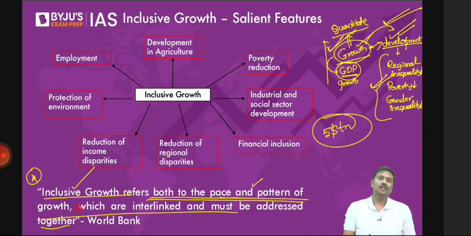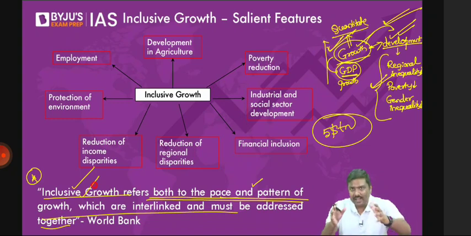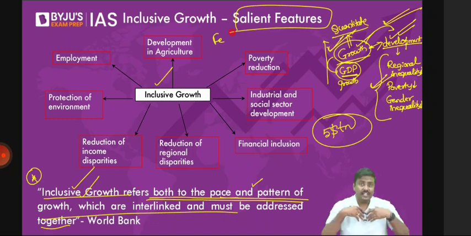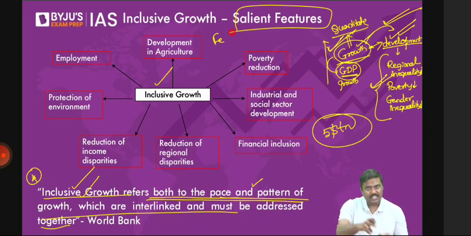And what are the characteristics, based on which you can say the economy is achieving inclusive growth? Please look at these characteristics here. These are the features of inclusive growth. For example, if you want to decide whether India has achieved inclusive growth or not, please evaluate the Indian economy based on these parameters. Automatically you'll understand whether India has achieved inclusive growth.